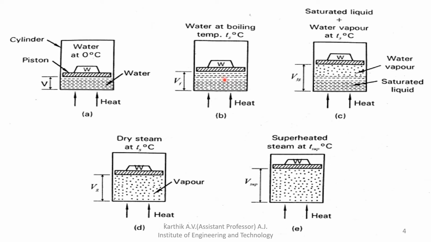Density is equal to mass by volume. The weight of the water reduces, and the vapor content collects at the top, so the volume increases.